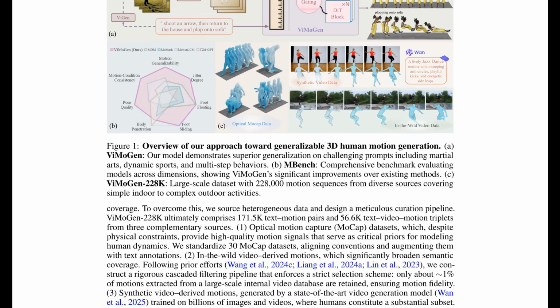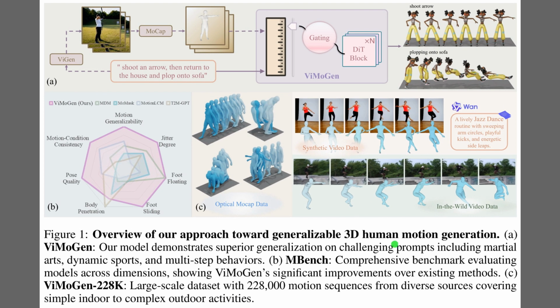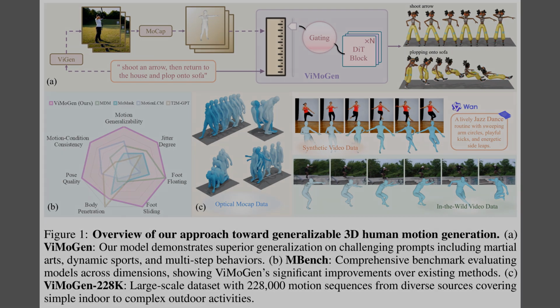Alright, Figure 1 summarizes the recipe for broad generalization in text-driven motion. Panel A sketches the ViMoGen pipeline that fuses video priors with motion capture, then generates poses through a gated DiT stack. Panel B presents MBench, a benchmark radar chart that scores motion quality, prompt faithfulness, and generalization. Panel C illustrates ViMoGen-228K, which mixes optical motion capture, in the wild video motions, and synthetic video data.